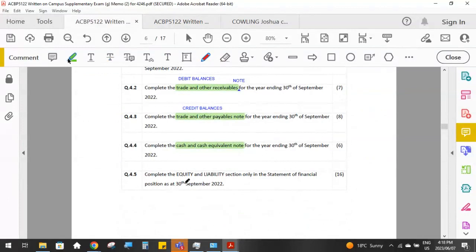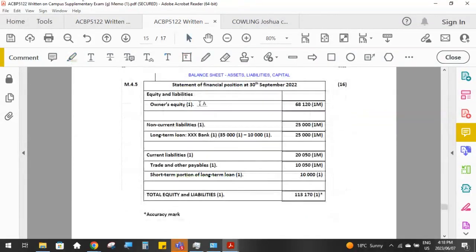Okay, and for this one, they said complete the equity and liability section only in the statement of financial position. So not the entire thing, just the equity and liability section. So remember, the heading for this section is equity and liabilities, and then we first start out with owner's equity. Then we do owner's equity first, then we do non-current liabilities, and then underneath that we do current liabilities. So those 3 items is what makes up equity and liabilities.